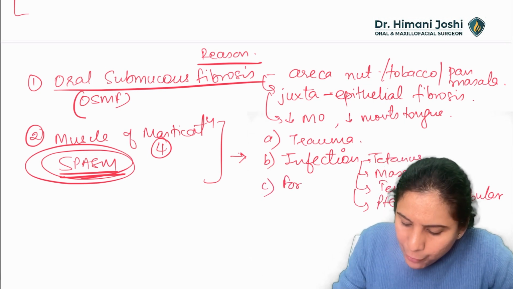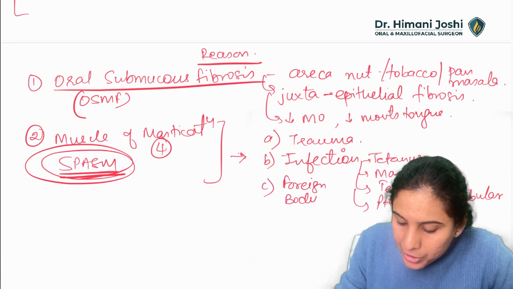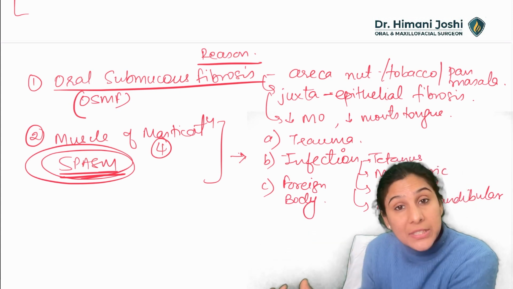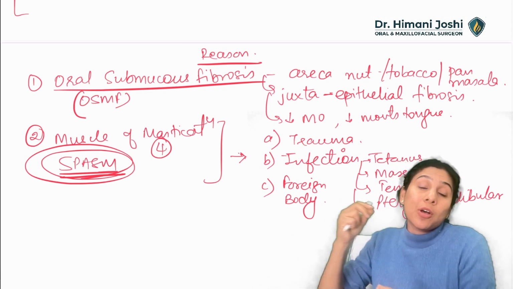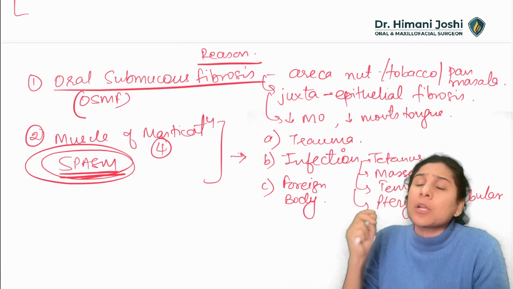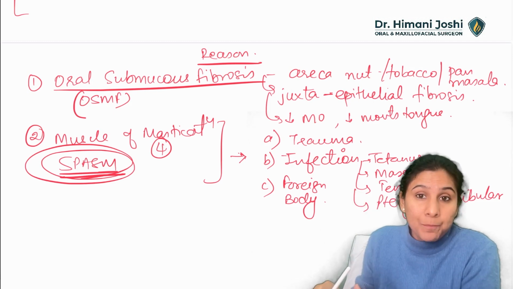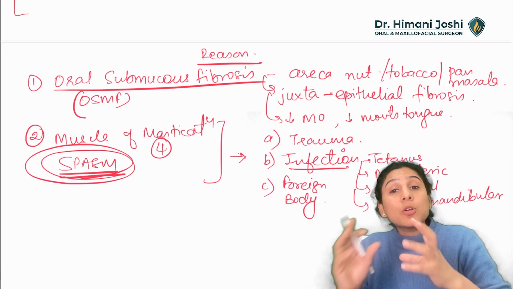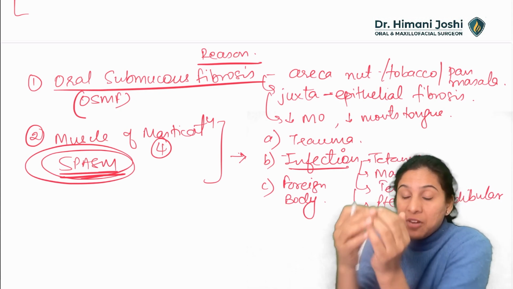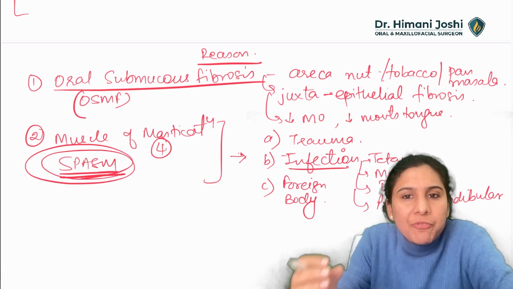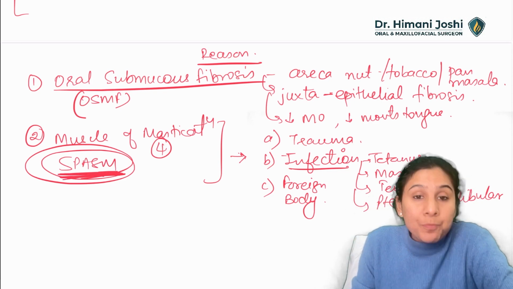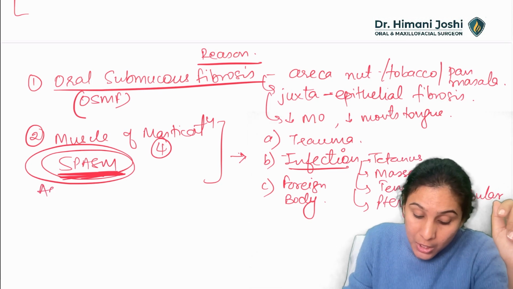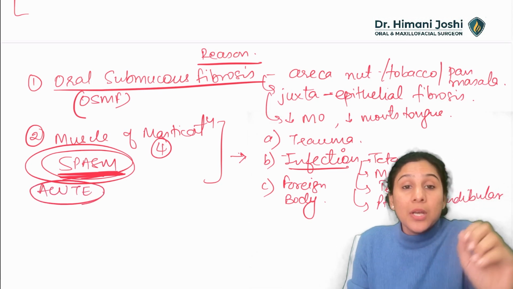Third reason can be any foreign body. Any foreign body which is abnormally lying there, like calcinosis, like any calcifications within the muscle, or a trauma causing a glass particle or some foreign body or a gun bullet lodging into the muscle, which will also cause trismus. Okay, neurocysticercosis. Now it's an infection, but it will cause formation of a mass within the muscle, an infected mass. So any foreign body, any infection which can cause spasm of the masticatory muscle is one of the commonest causes of acute trismus, of acute.